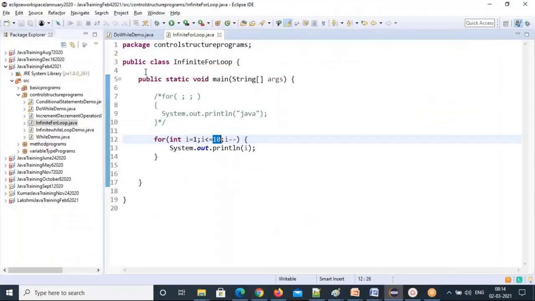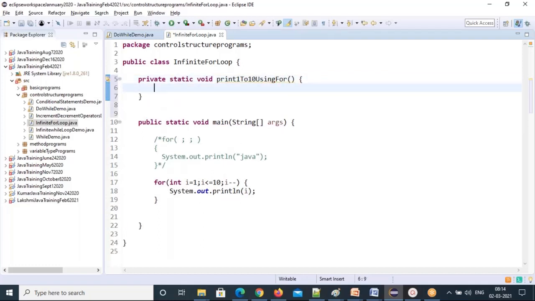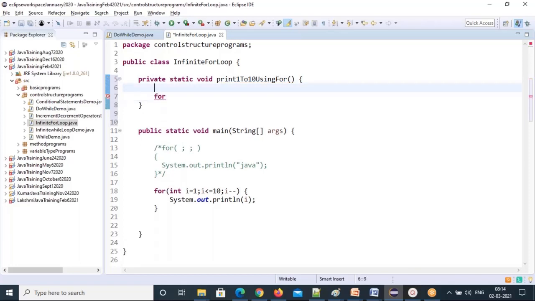So if you simply want to print 1 to 10, you can just try this. Private static void print 1 to 10 using for loop. Very simple program. I'm not doing anything very complicated. Let me write the for loop syntax first. Multiple times you write, then you won't forget. That's the practicing time. Started executing the print 1 to 10.